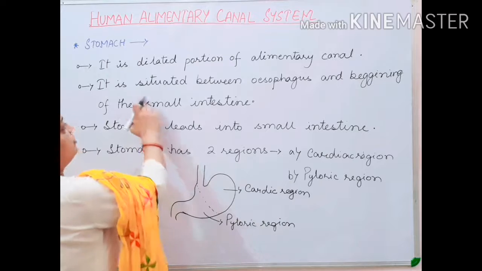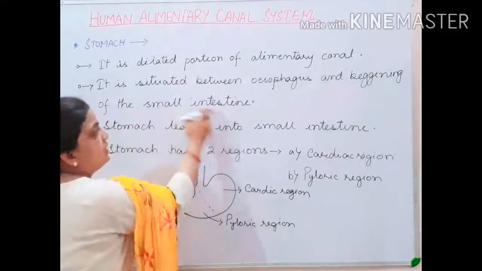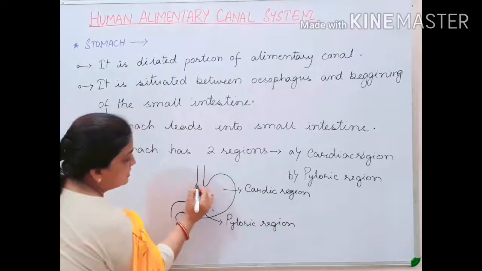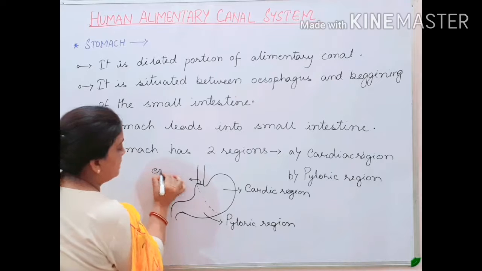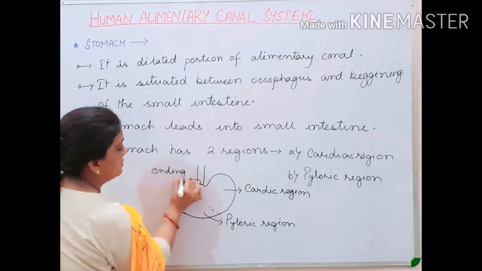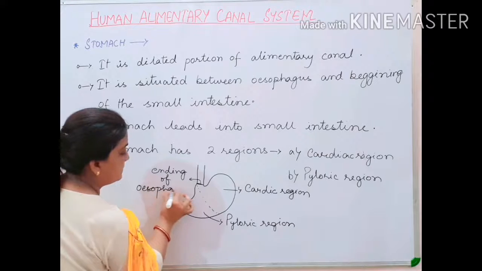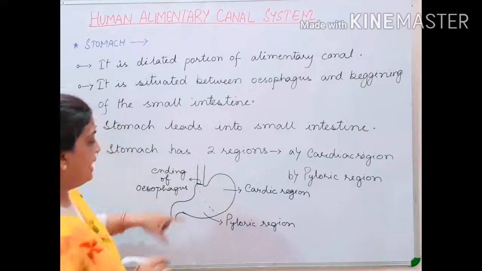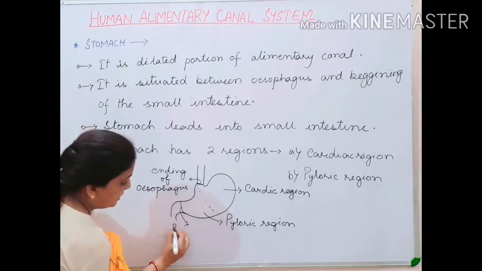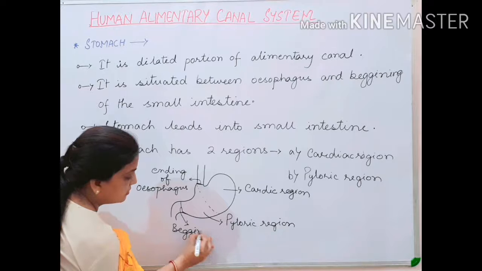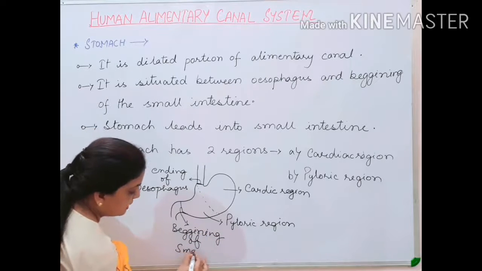Children, then I have told you that it is situated between the oesophagus and the beginning of the small intestine. Now children, this is your oesophagus ending here. This is the ending of the oesophagus. And children, this is the beginning of the small intestine.